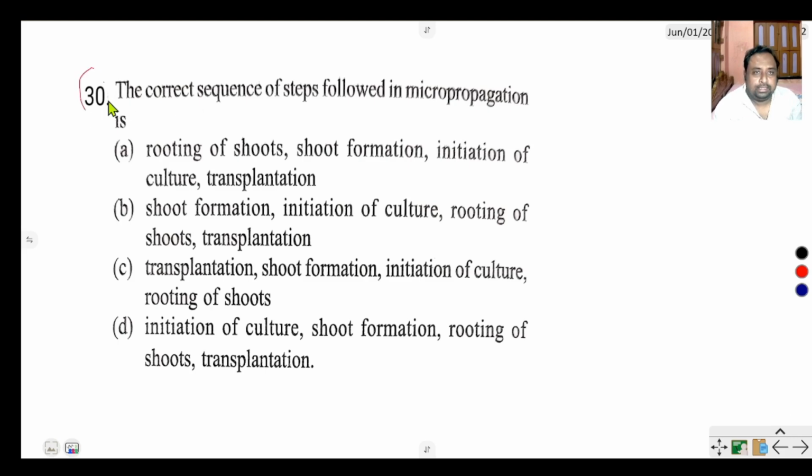Question number 30 says, the correct sequence of steps of micropropagation. The options are rooting of shoot, shoot formation, initiation of culture, transplantation.